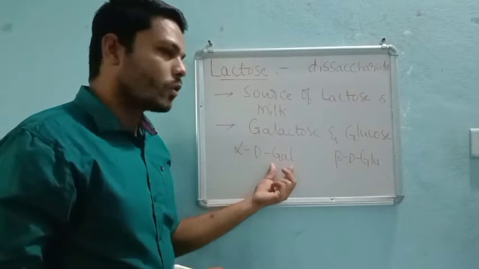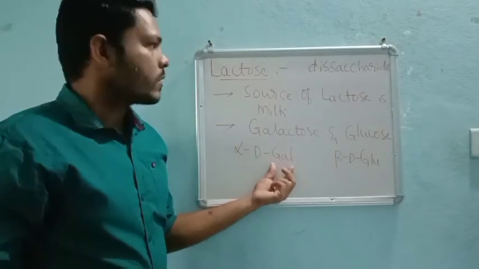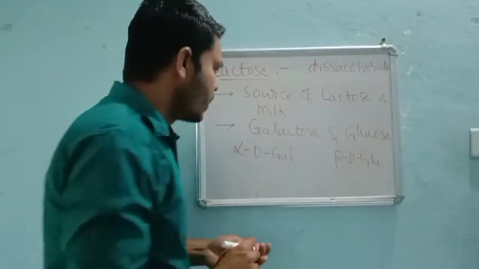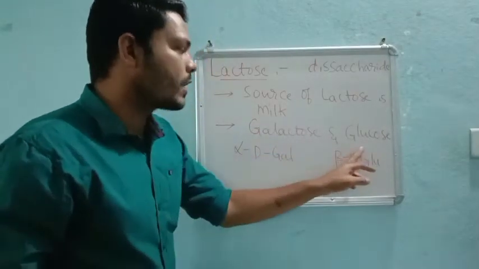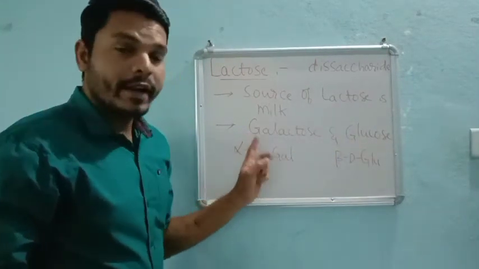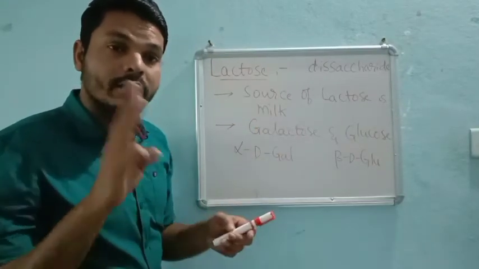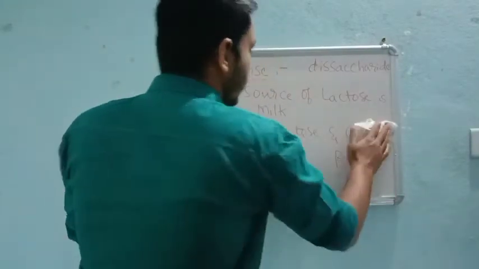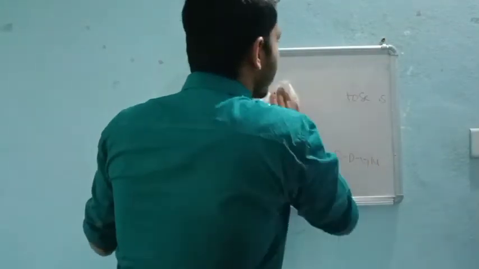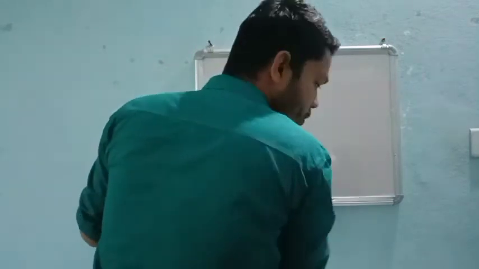Alpha D galactose, right? So what is the difference between glucose and galactose? I will show you here. Galactose has the same molecular formula as glucose, but it differs at the third carbon atom. So it acts as an anomer, right? Anomer is nothing but having the same molecular formula but differing at one position; such a condition is what we call an anomer, right?